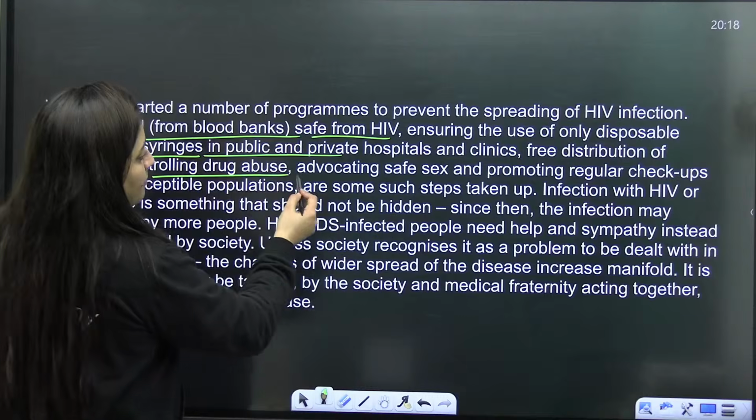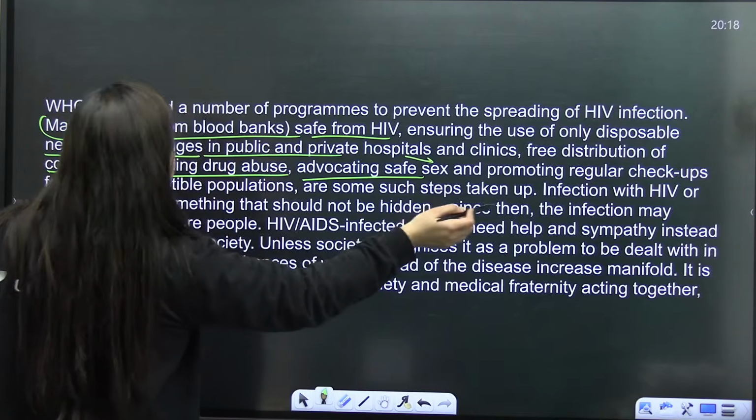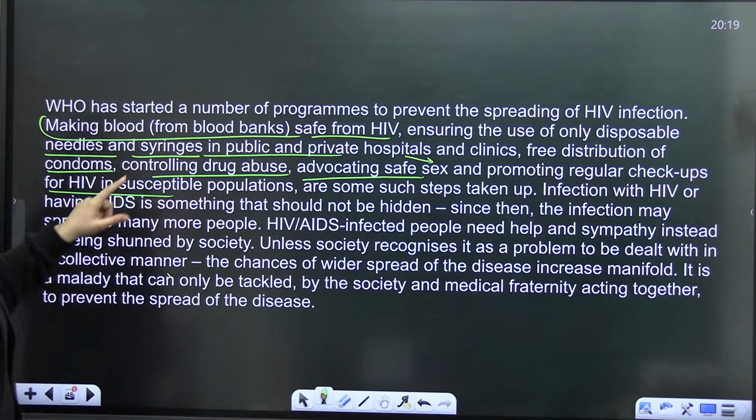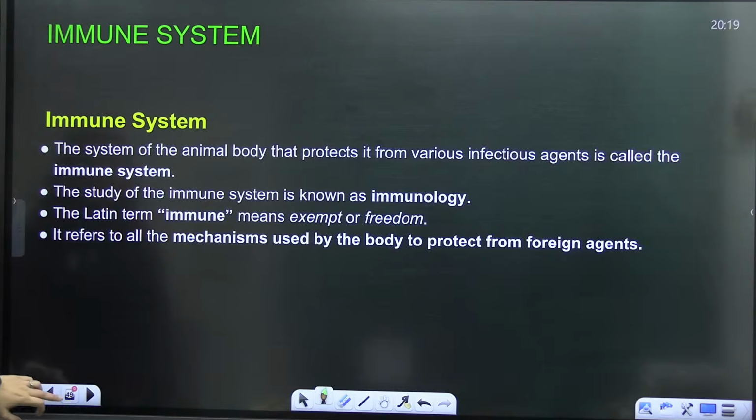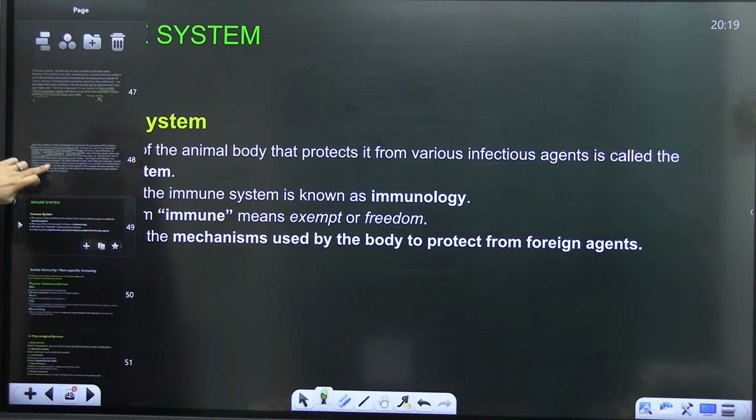So controlling drug abuse, advocating safe sex, and promoting regular checkups for HIV in the susceptible population. Okay, students, so this is how it can be controlled. So the next part that we have to start is the immune system.